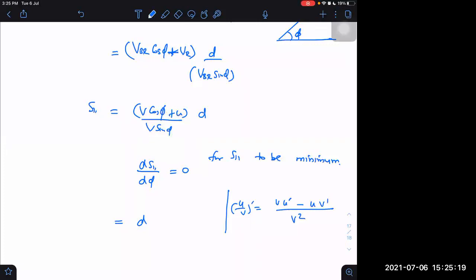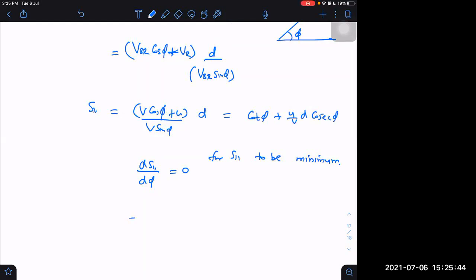Oh, wait a second. This is not required here. Although you should know this formula, here I can do without it. Why? Because I can cancel v with v, and write it as just cot phi plus u divided by v into d cosecant phi, and I can differentiate this. Then it will be easier, no?